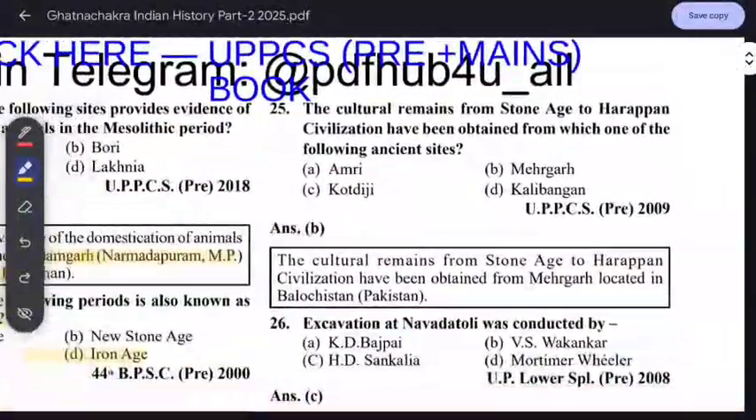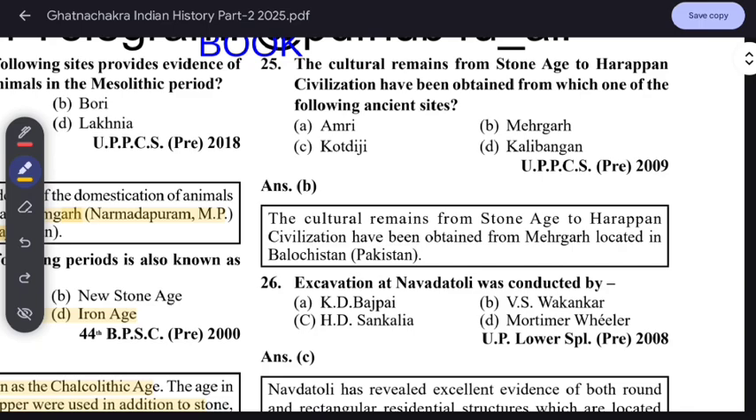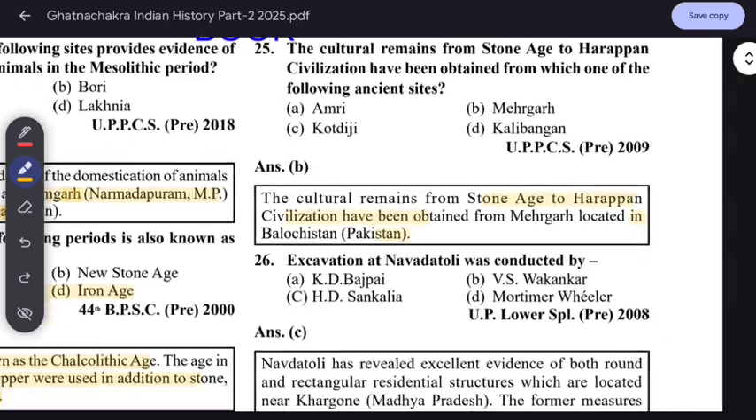Now, cultural remains from the Stone Age to the Harappan civilization have been obtained from which one of the following? Mehrgarh. Cultural remains of the Stone Age to the Harappan civilization have been found at Mehrgarh, which is in Balochistan.